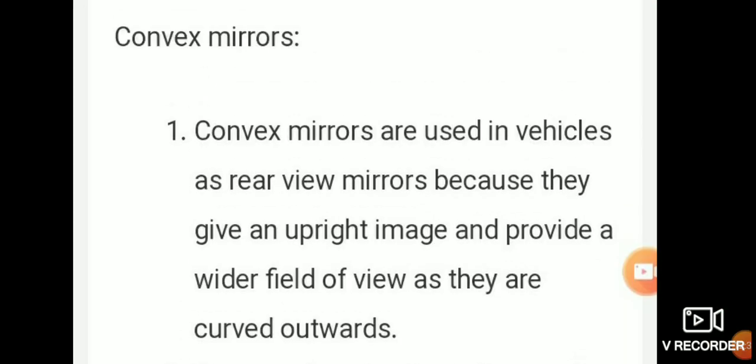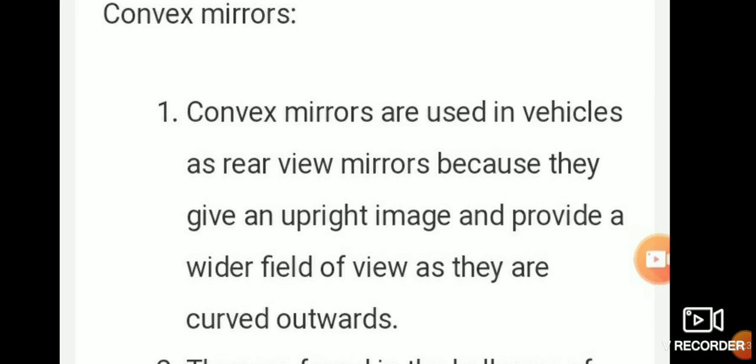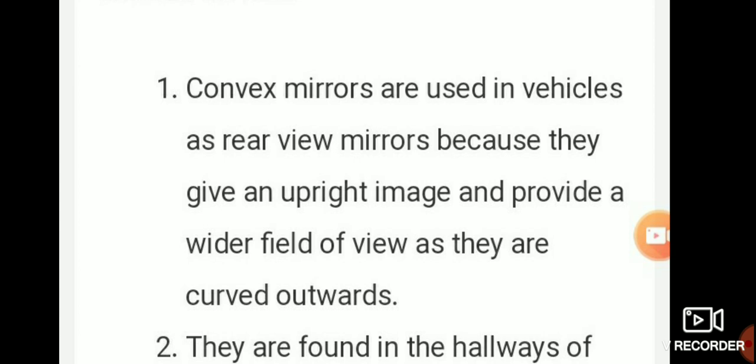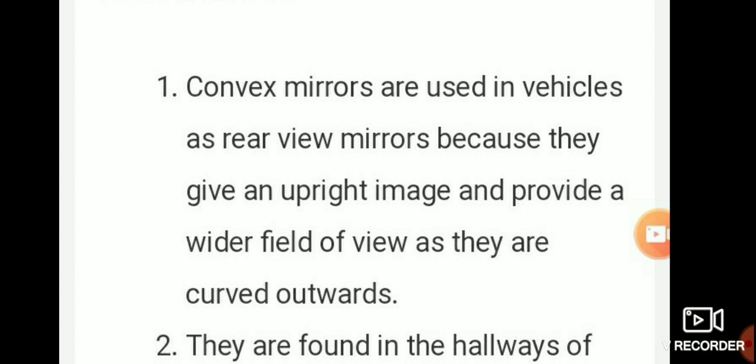Now write about convex mirrors. Convex mirrors are used in vehicles as rear view mirrors because they give an upright image and provide a wider field of view as they are curved outwards.